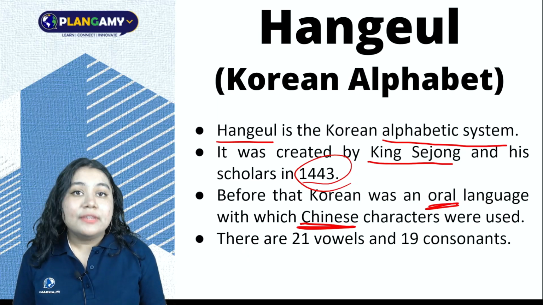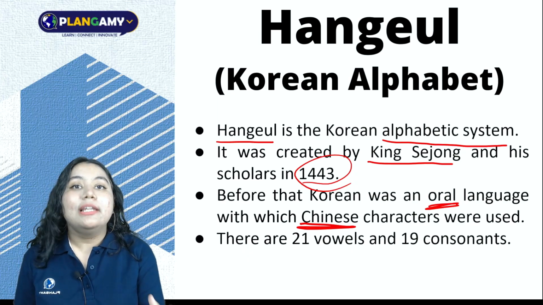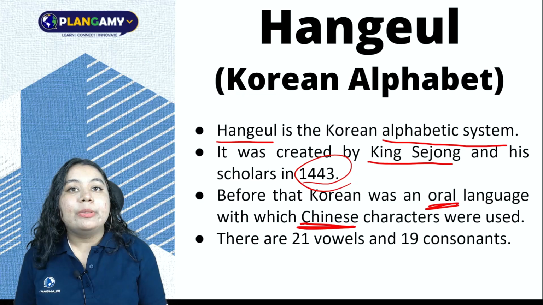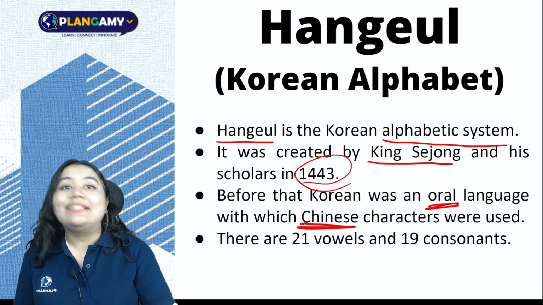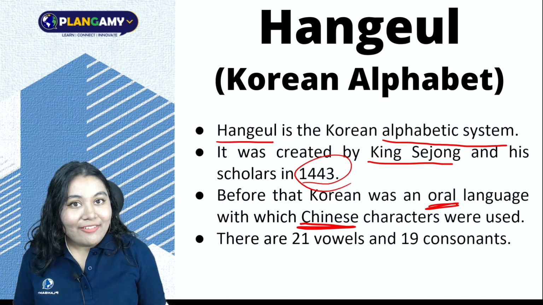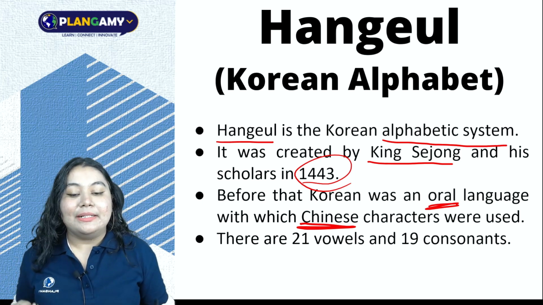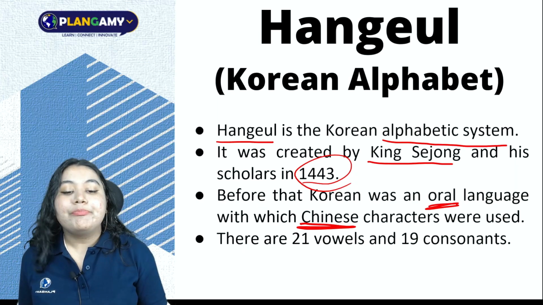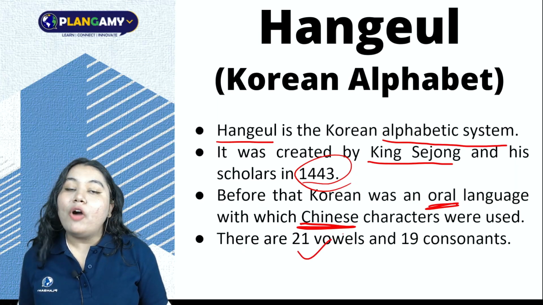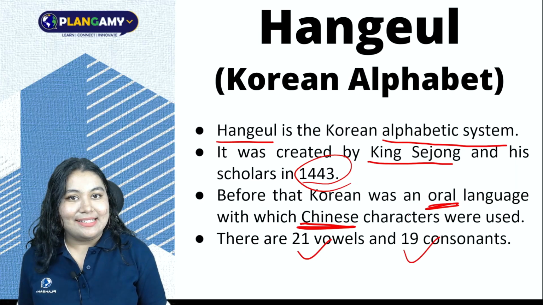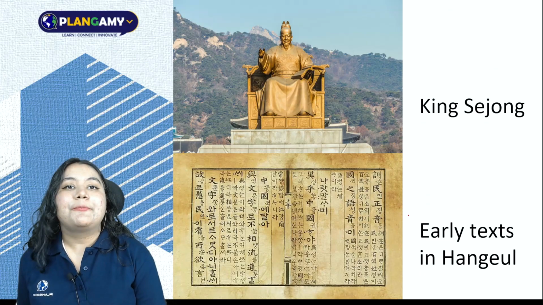And because of this, most of the people were illiterate. Most of the lower class people were illiterate. The nobility, the higher class people who were literate, were exploiting them. And therefore, to create literacy, King Sejong made Hangul. Now, why is Hangul easy? Because it has 21 vowels and 19 consonants, which we will be learning today.